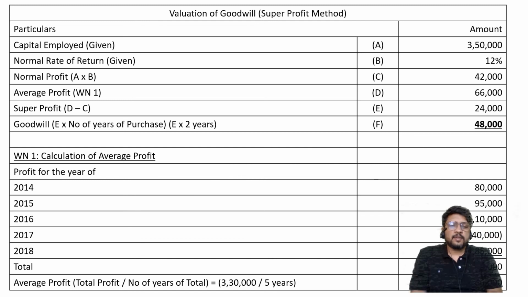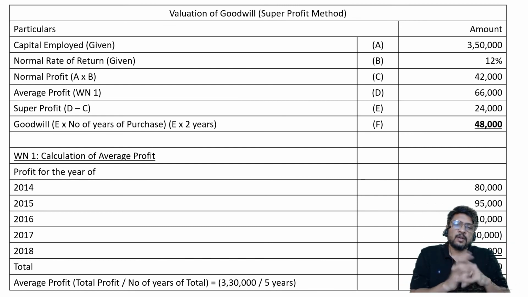Clear? So in this lecture, I have focused only on how to calculate the value of goodwill by the 2 methods of the 12th standard syllabus: average profit method and super profit method. Other methods are not in your syllabus, so I have not discussed them. I have not yet discussed the calculation of ratios, and I have also not discussed accounting entries. In the next lecture I am going to talk about calculation of ratios. Once that is over, I'll talk about accounting entries, and then our theory lectures will be over. Then we can start solving practical problems.